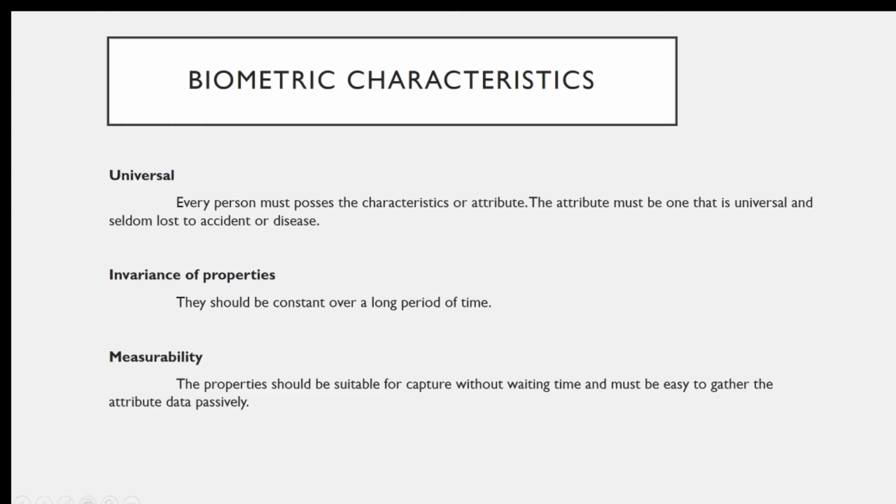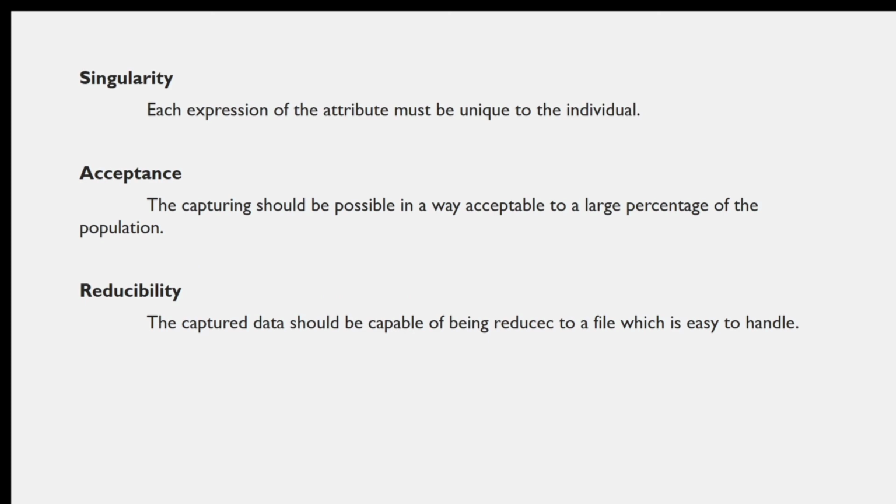So next is measurability. Here, the property should be suitable for capture without waiting time and must be easy to gather the attribute data passively. So it should be easy to capture and easy to gather the information. So that is measurability. And next one is singularity.